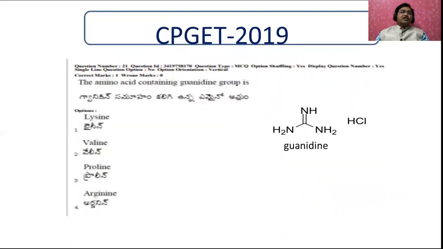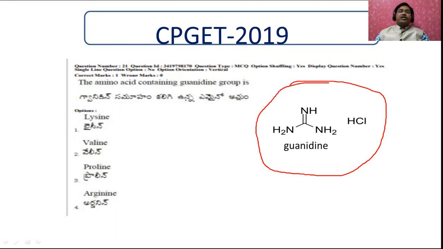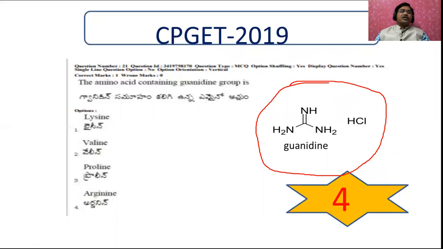Now let us see the amino acid containing the guanidine group. Actually, this guanidine group is not given in the question. For understanding, I wrote it here. It is not a part of the question. The amino acid containing the guanidine group: lysine, valine, proline, or arginine. You have to know this guanidine group and also the structures of amino acids. Otherwise, we can't answer such questions. Let me tell you first of all, the answer is the fourth, arginine.